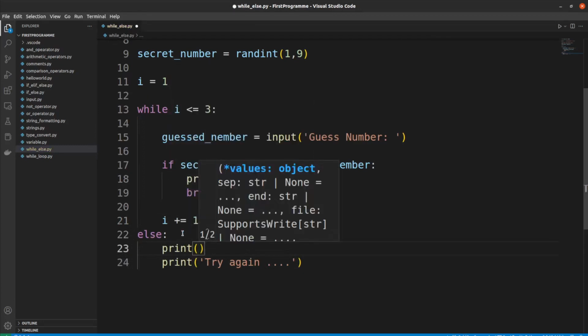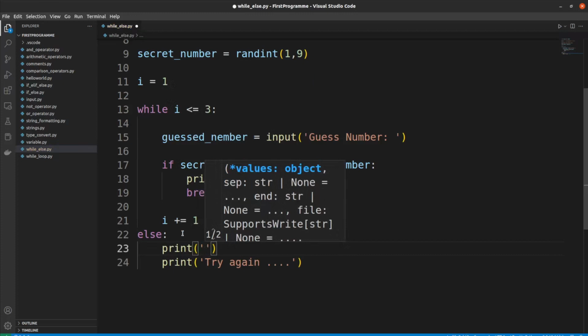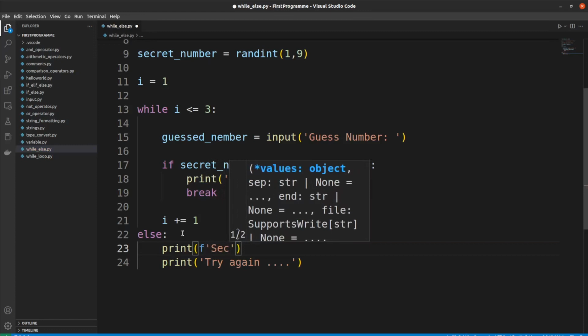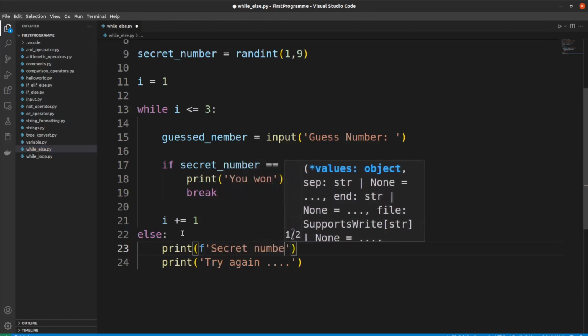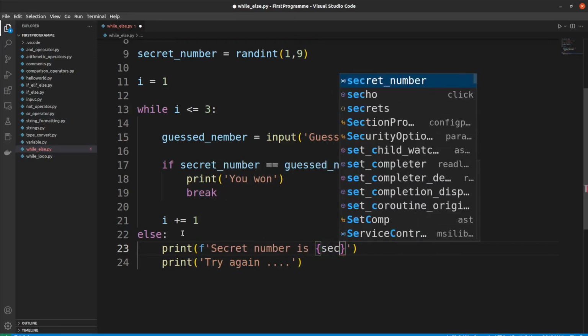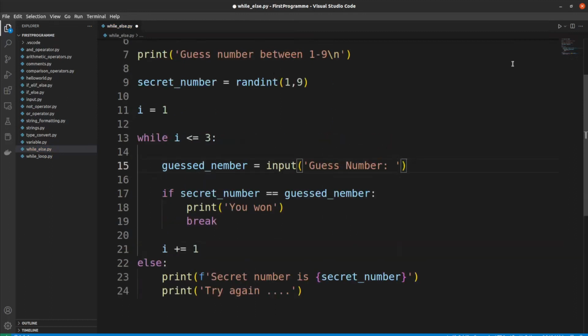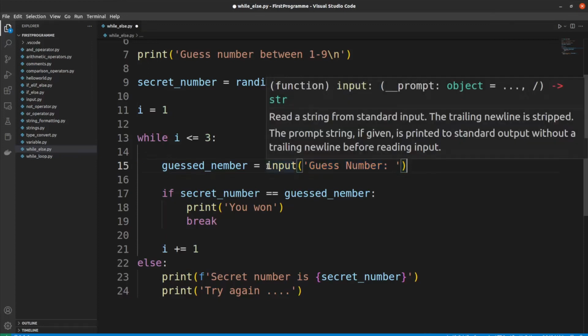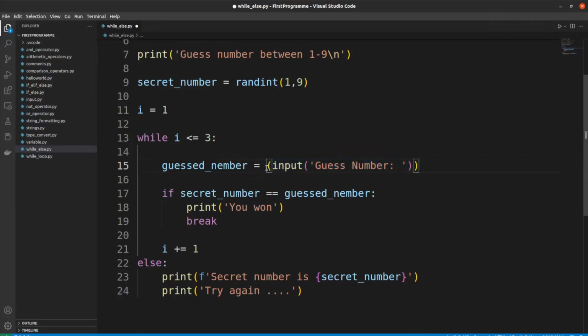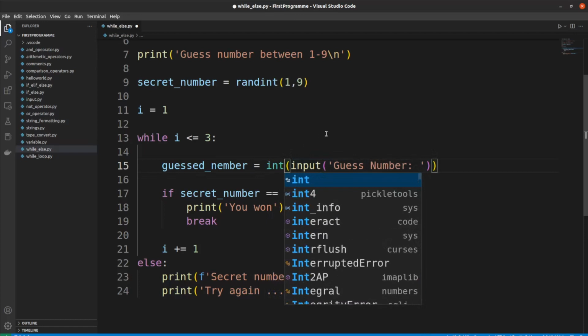Here I am going to print a formatted string, "secret number is", then inside curly brackets I am going to put the secret_number variable. Here I forgot one thing, we need to convert this string value to an integer value using the int function. I am going to put this input function inside the int function.